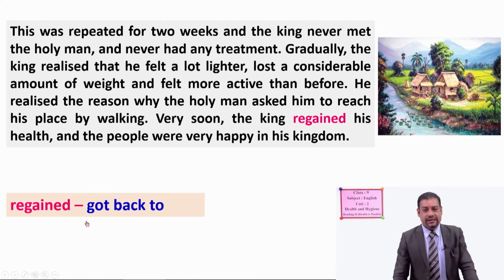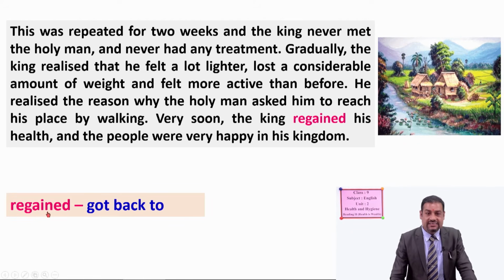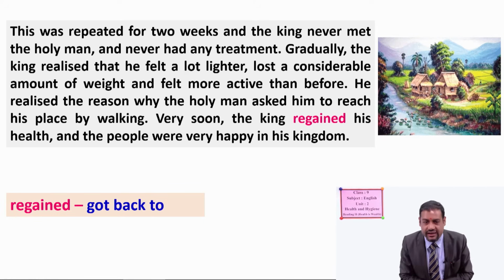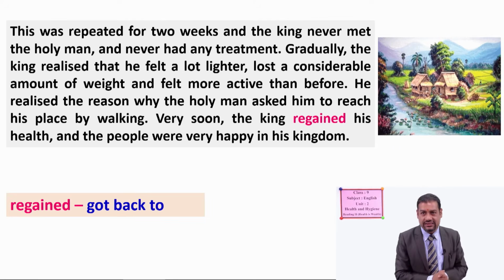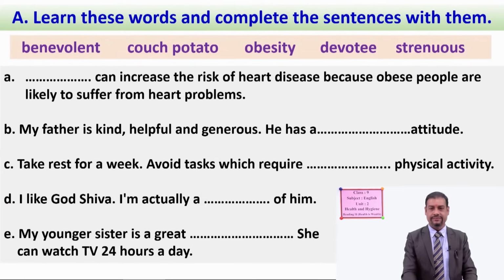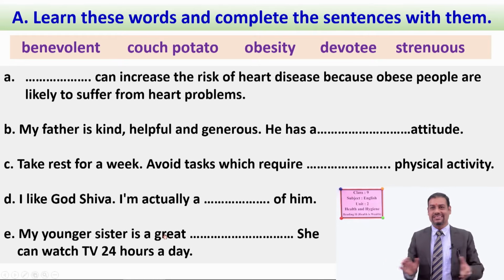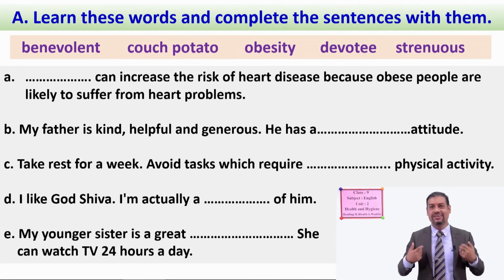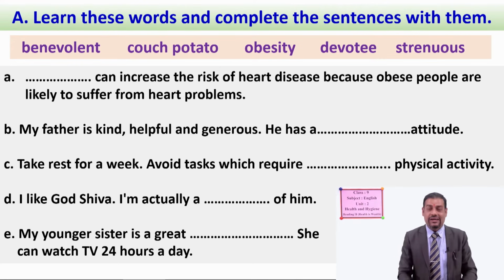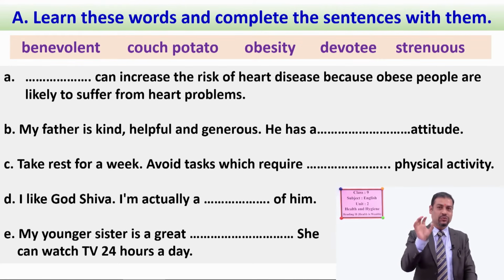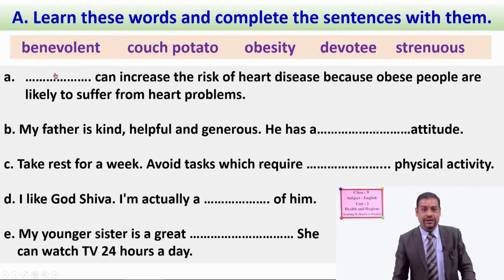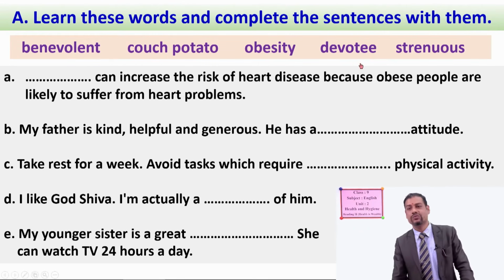Okay. So regained. Now you have to pronounce it as regained. R-E-G-A-I-N-E-D. Regained. Okay. All of you pronounce with me once again. R-E-G-A-I-N-E-D. Regained. Good. Now after this, you might have understood the story very clearly and the importance of health. Okay. So after doing this one, I just want to check whether you have understood the lesson very well or not, whether you have understood the meanings of these words or not.